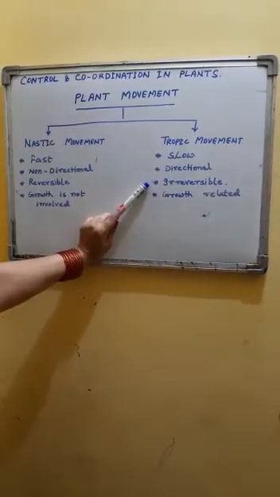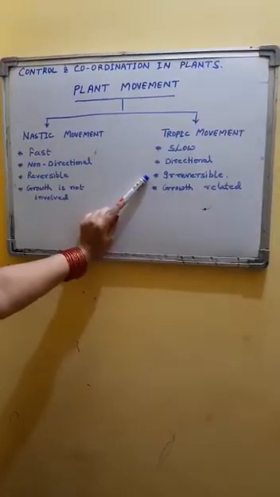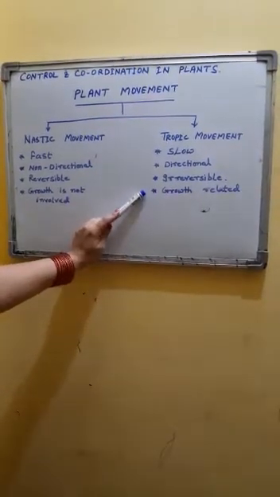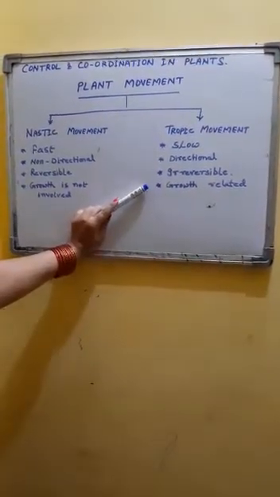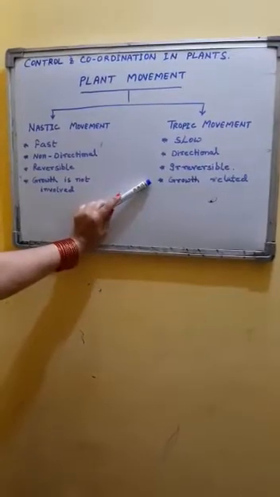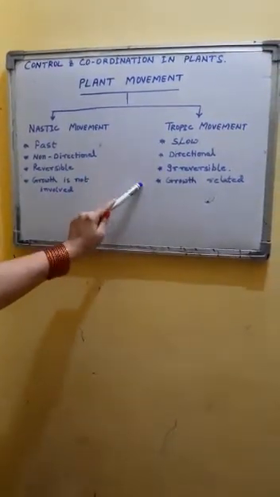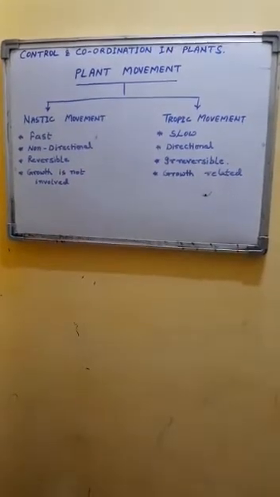Since it is growth related, and we know that growth cannot be reversible, it is irreversible. It cannot be taken back, and all these are due to the plant showing growth related movement. It is not due to change in turgor. The examples of tropic movements are various, depending upon the types of tropic movement.